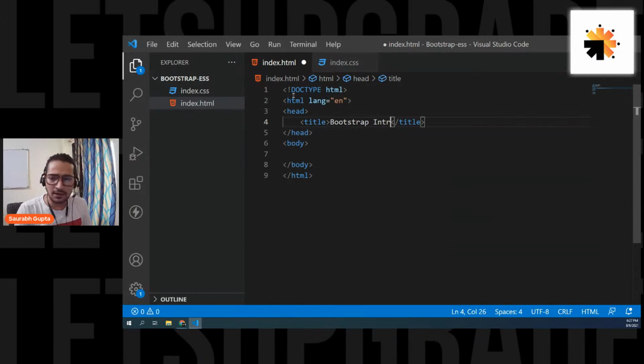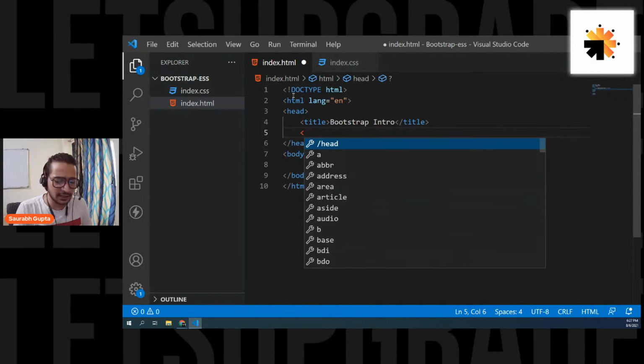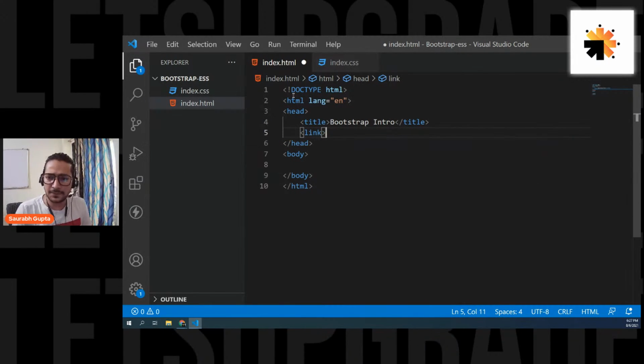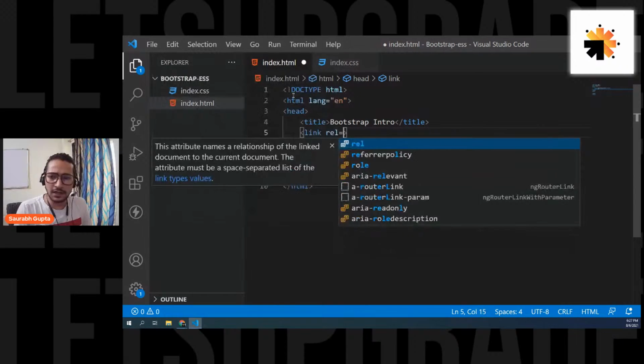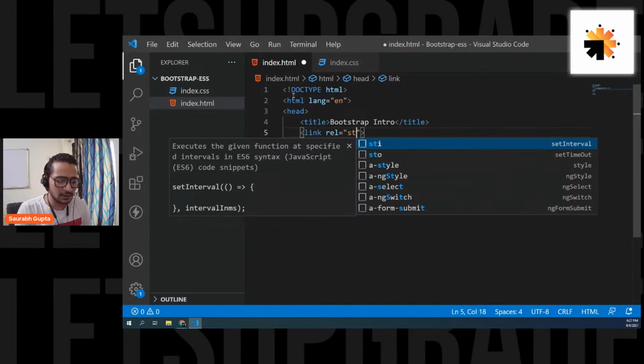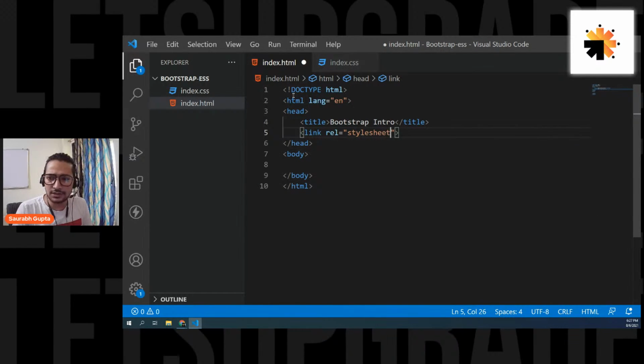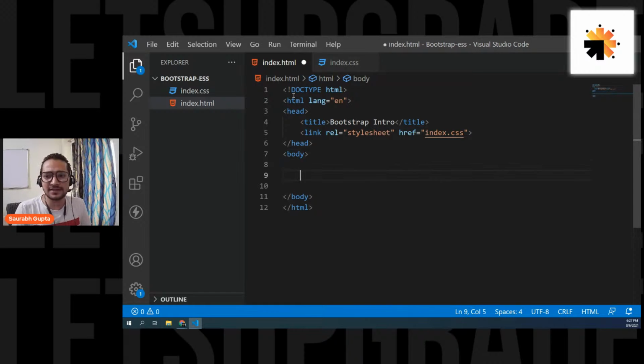Okay. So now let's remove all of this and let's write Bootstrap intro. Okay. And let's also link our CSS page. So link relation equals style sheet. And also let's link the page. So href index.css. And that's it. So the basic page is ready.